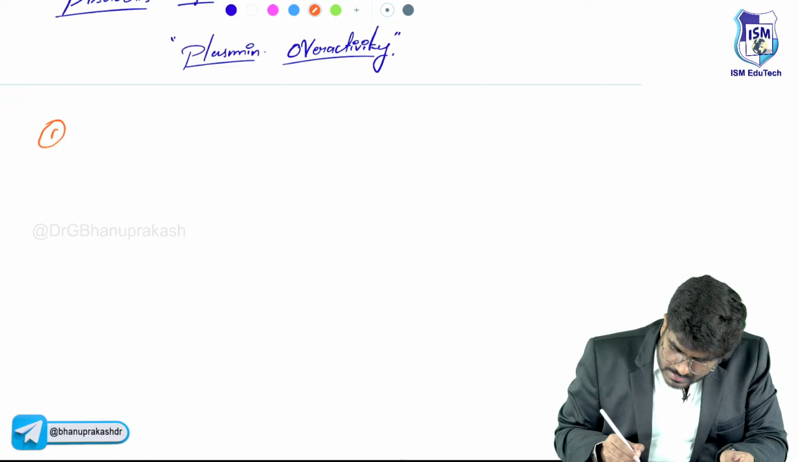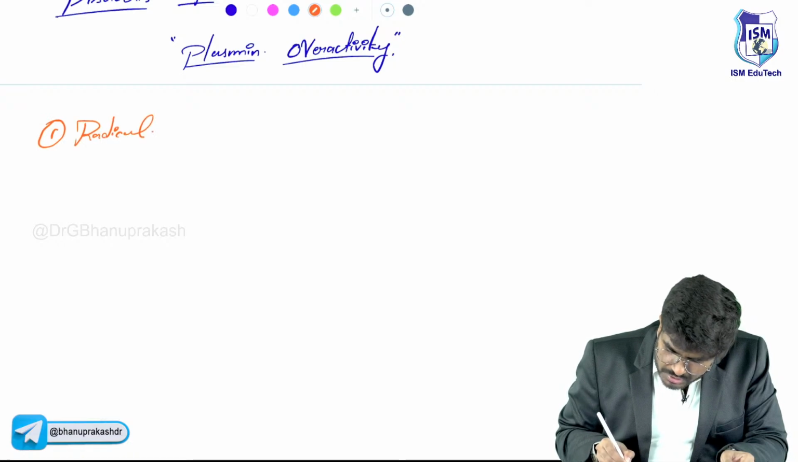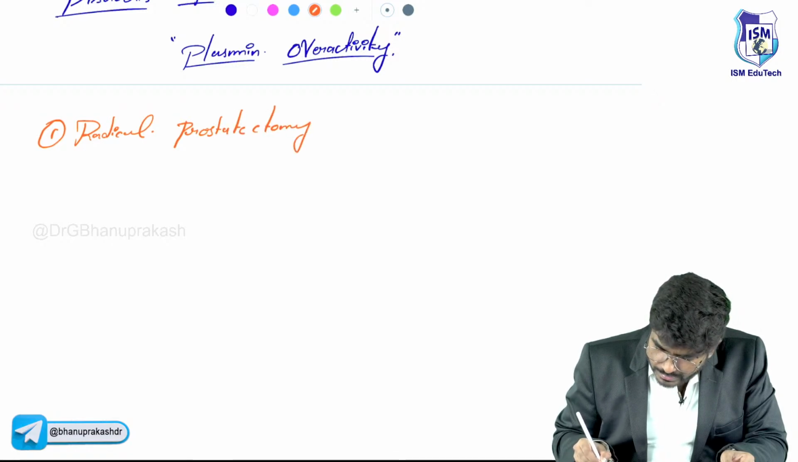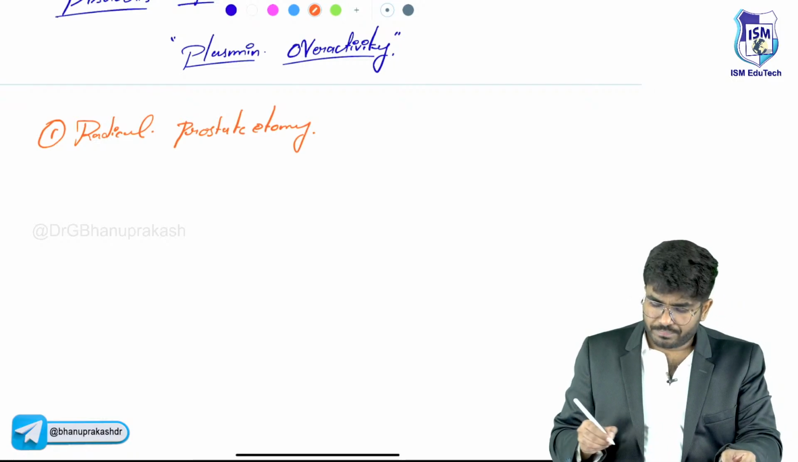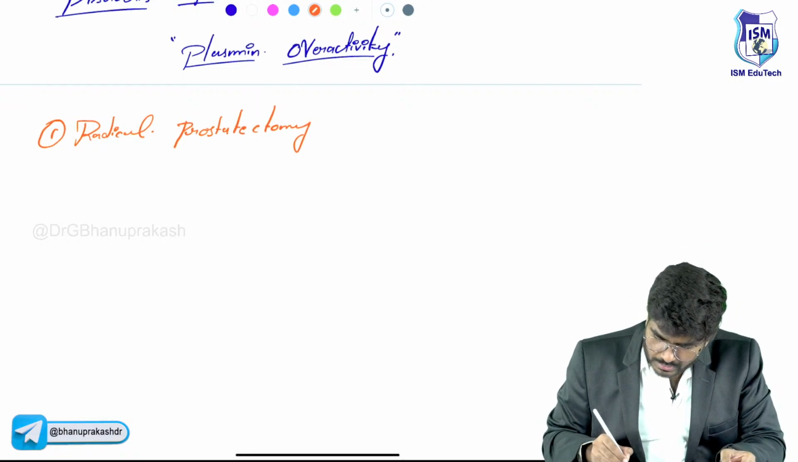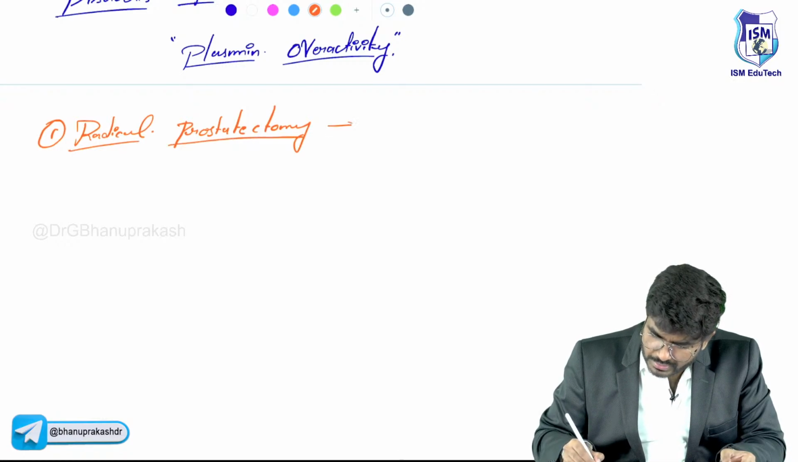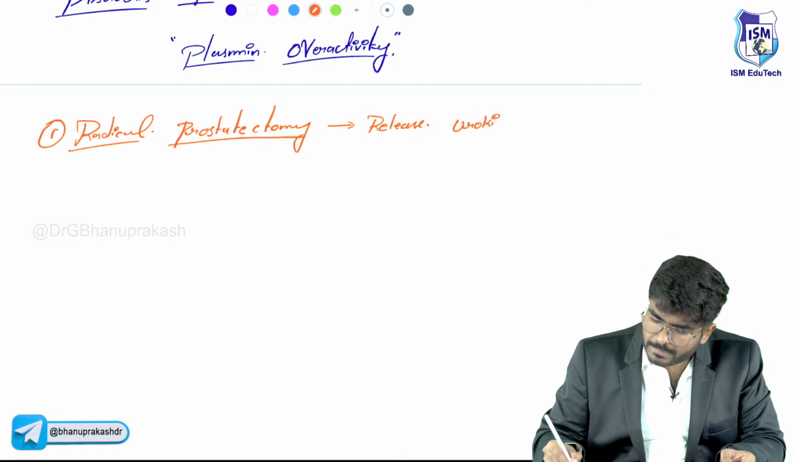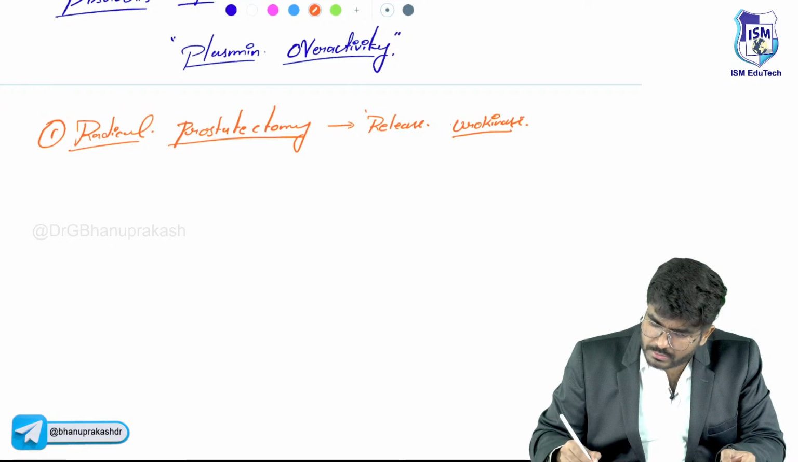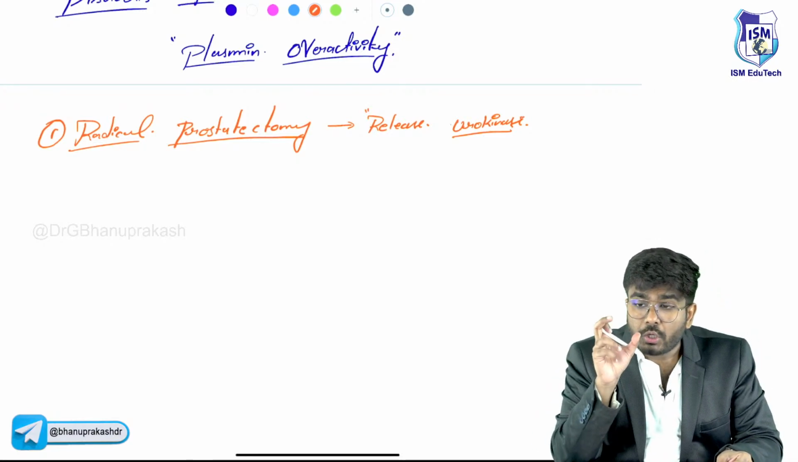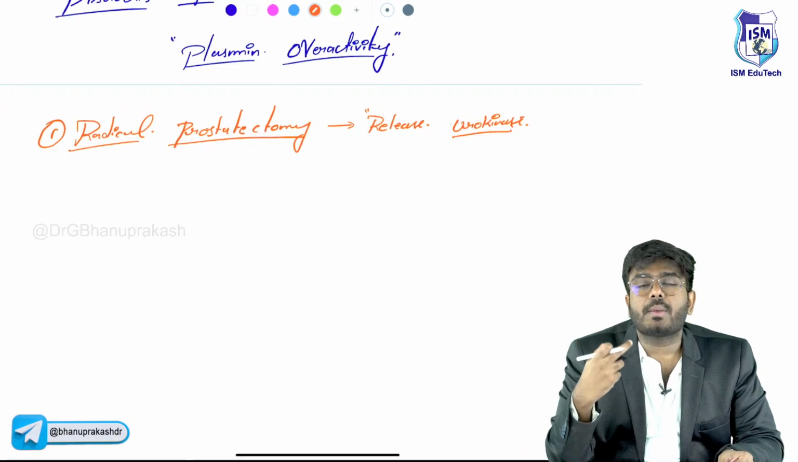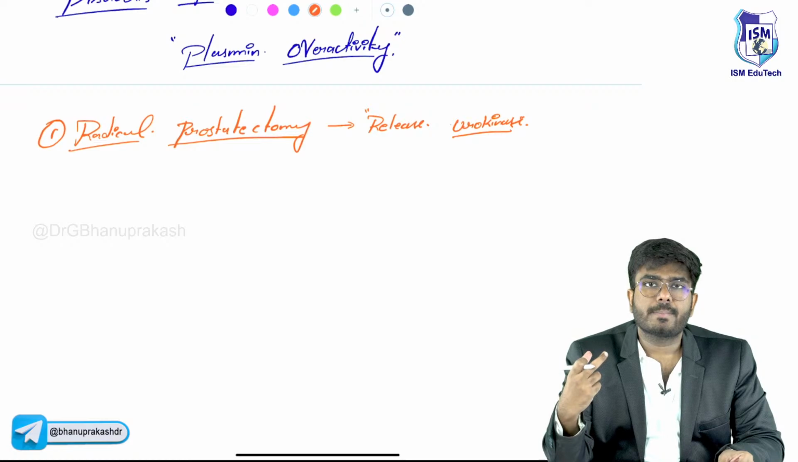The conditions are, one is radical prostatectomy. Radical prostatectomy is going to release urokinase. Suddenly, it's going to release lots and lots of urokinase while you are doing the prostate resection. During the surgical process, urokinase is going to be released.